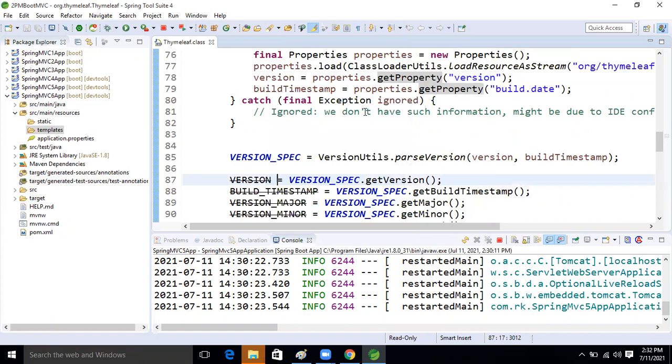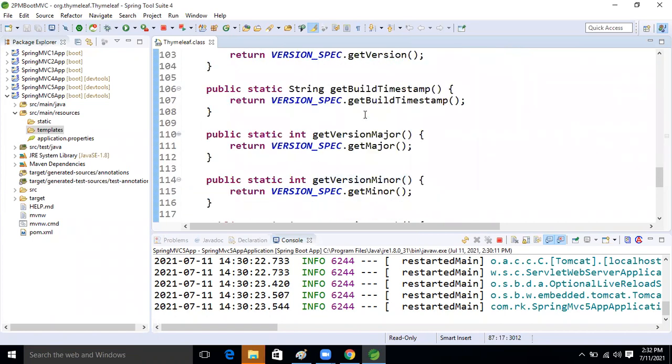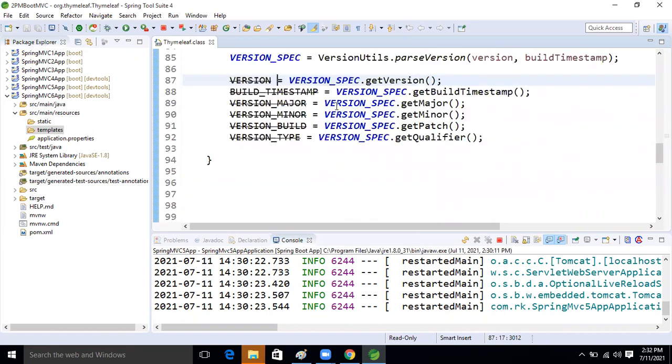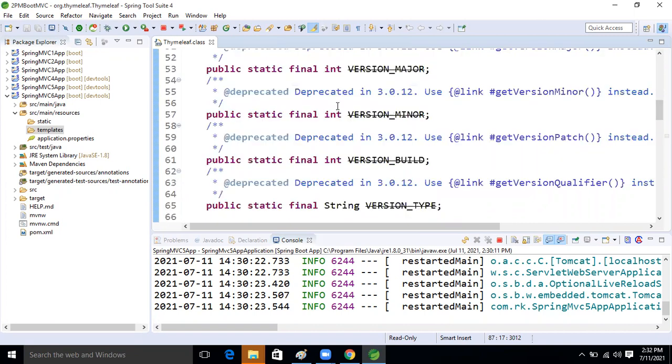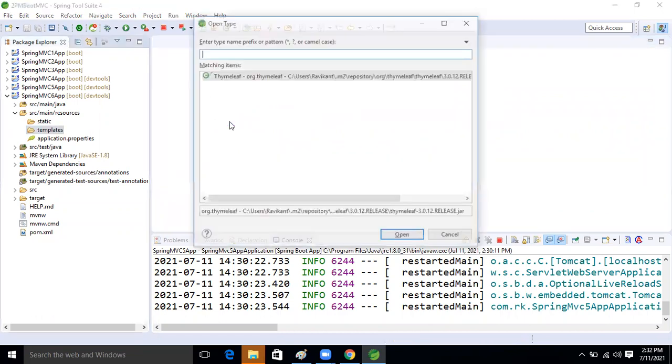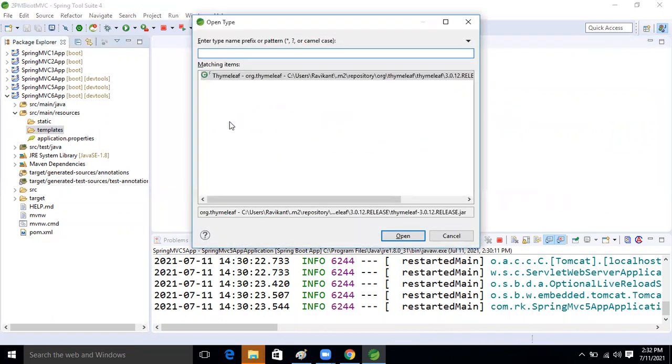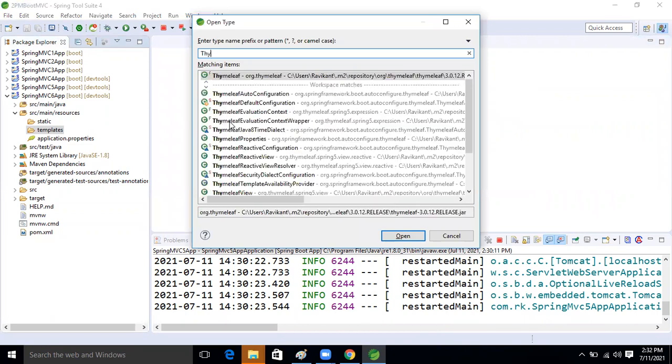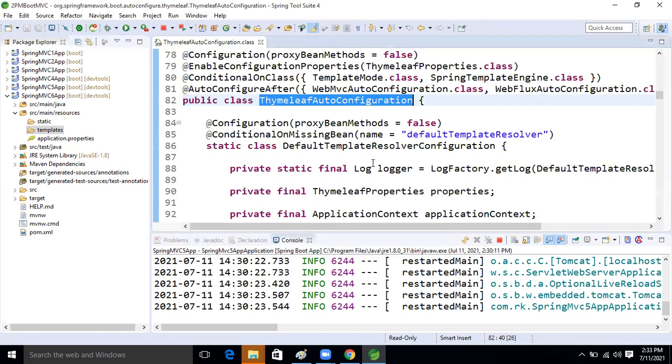Here yesterday I saw what the prefix and the suffix are by default. Yeah, Thymeleaf auto configuration, right?